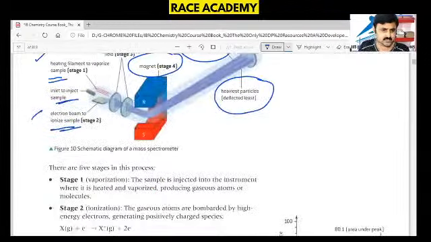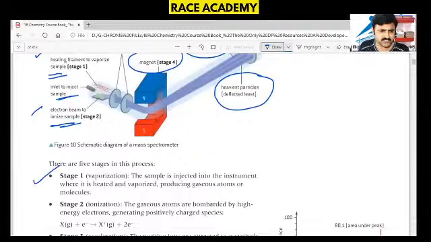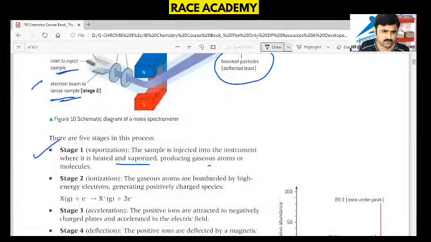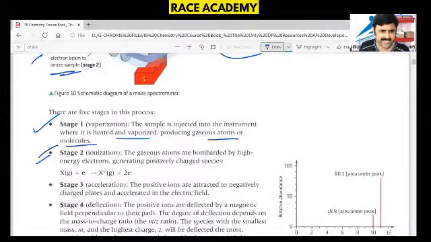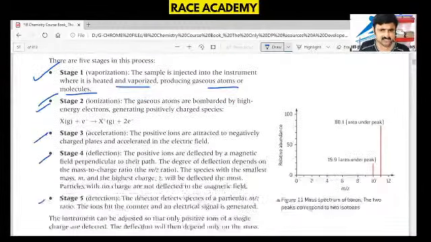That means in stage 1 what happened? The sample is injected into the instrument, which is heated and vaporized, producing gases, atoms or molecules. In stage 2, ionization takes place. In stage 3, acceleration of these ions takes place. In stage 4, deflection. Stage 5, detection.